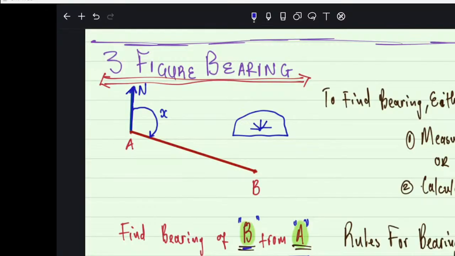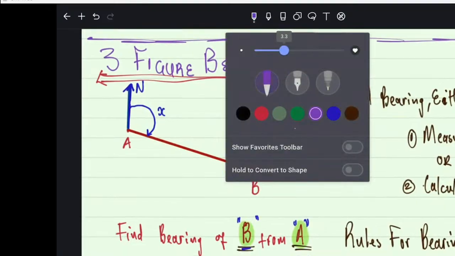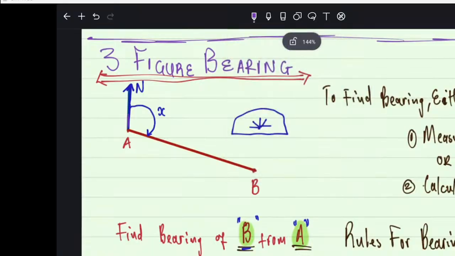Are we together? Yes. This is an easy one. For your protractor, you just come and this is the angle. You put your protractor nicely. Then you'll be able to see what angle this is. Are you seeing?